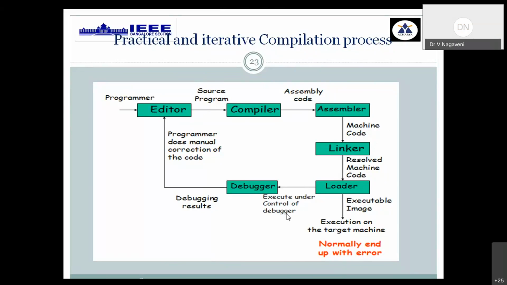Then we also need the help of a debugger as and when an error arises, when you are not able to load into the free space of the main memory. If any error is there, we need to go back, make the correction, and verify each and every step of your compilation process. So this is how the practical application works.